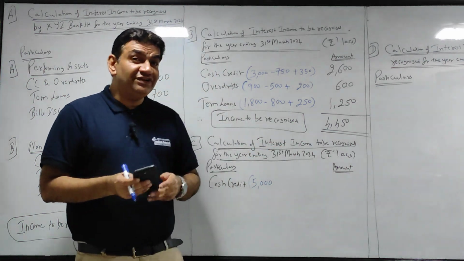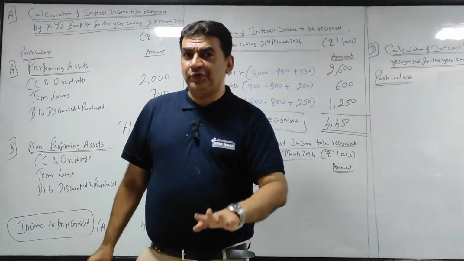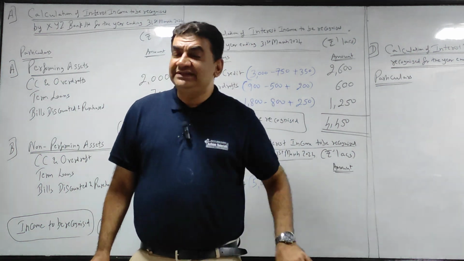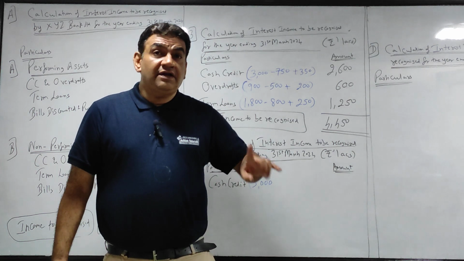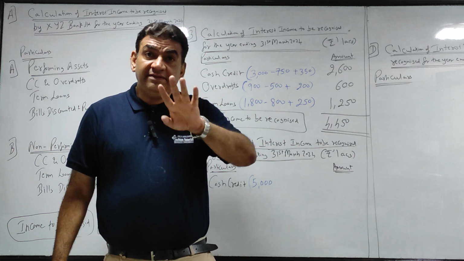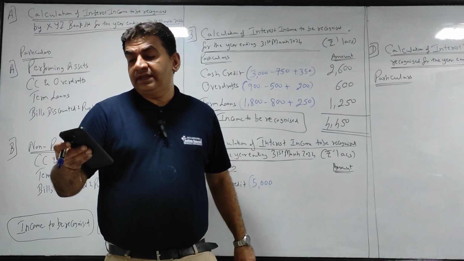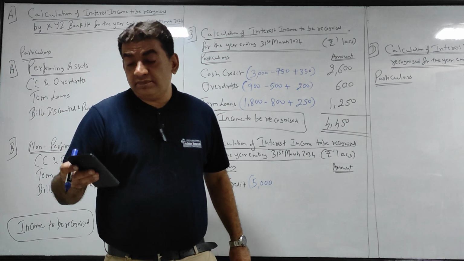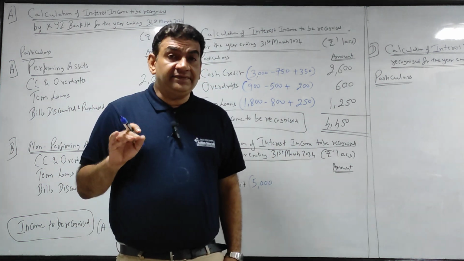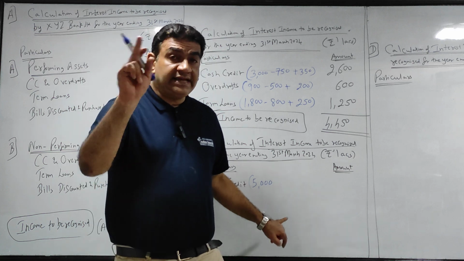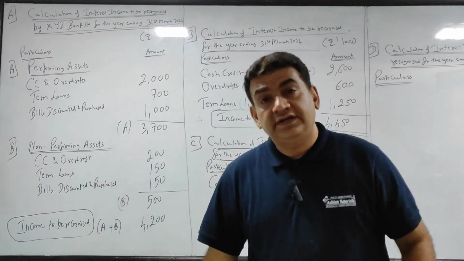Okay, now see the words. This 5000 is only collected, PA and NPA both. I'm repeating. This 5000 is only interest collected, PA and NPA both. For PA I need earned, for NPA only collected, meaning NPA is fully included in this. Now see the next heading. Interest earned but not collected on PA. So what I told you, PA means earned which includes collected. This is only collected. The rest, earned but not received, is still current year's income. So I will add it.